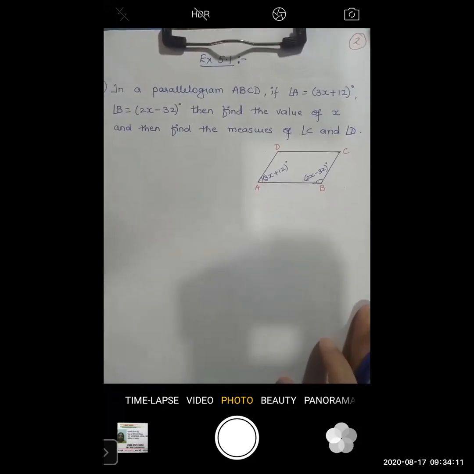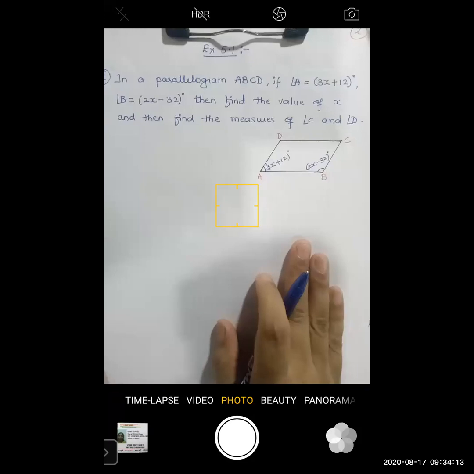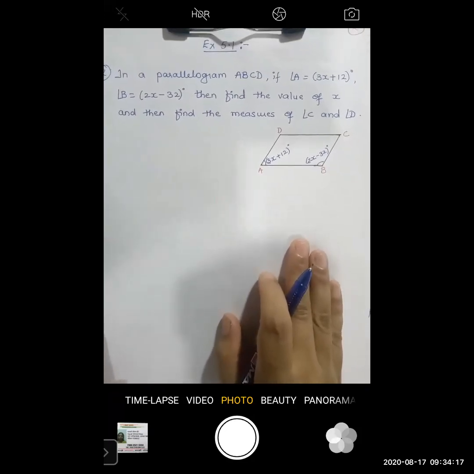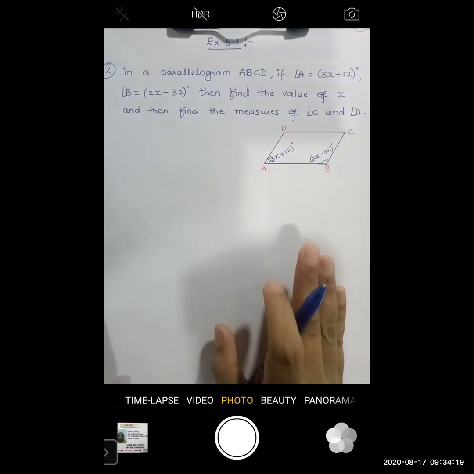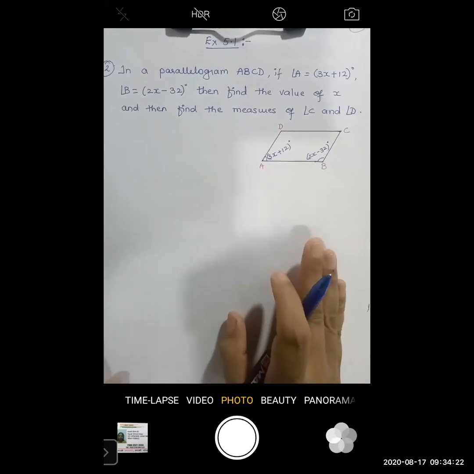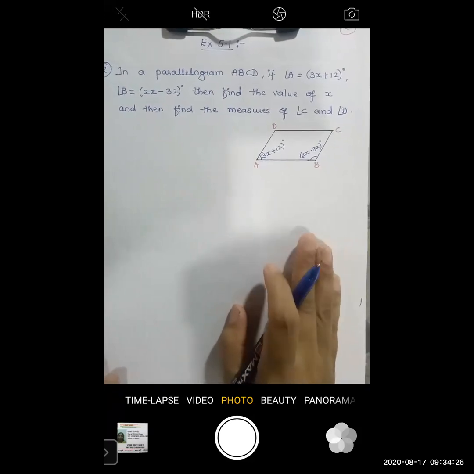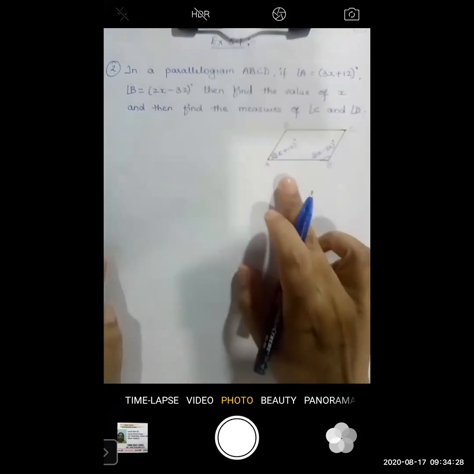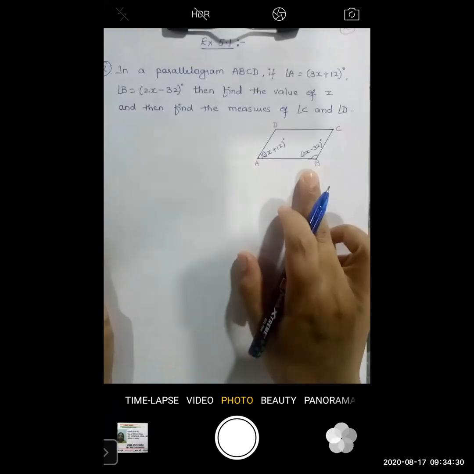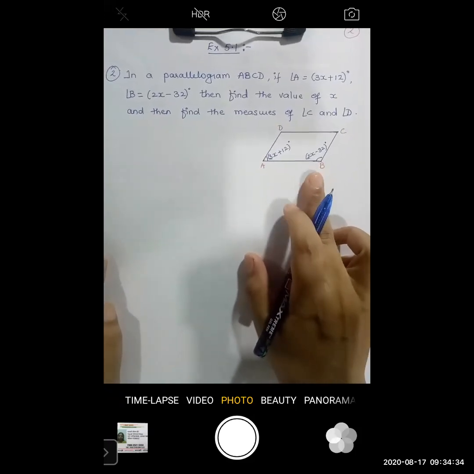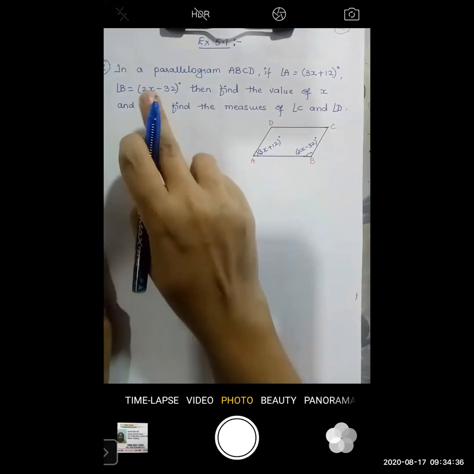Okay. Now we'll move to the second example. See here, they are all different examples, but the properties which you are going to use are the same. Now let us see.